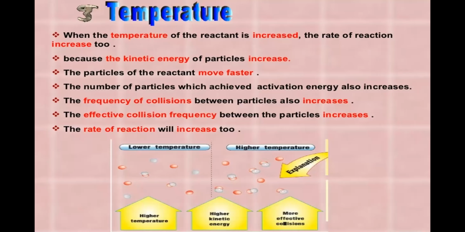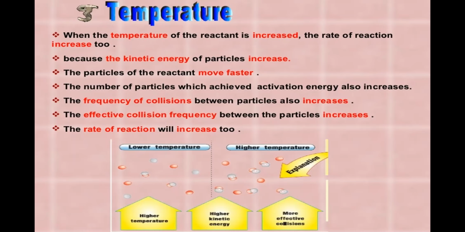When the temperature of the reactant is increased, the rate of reaction increases. Here we are discussing the factors through which we can increase the rate of a reaction. When we increase the temperature, the kinetic energy of the particles increases. As we all know, kinetic energy is the energy possessed by a moving particle. So when the kinetic energy increases, the particles inside the reactants move much faster.